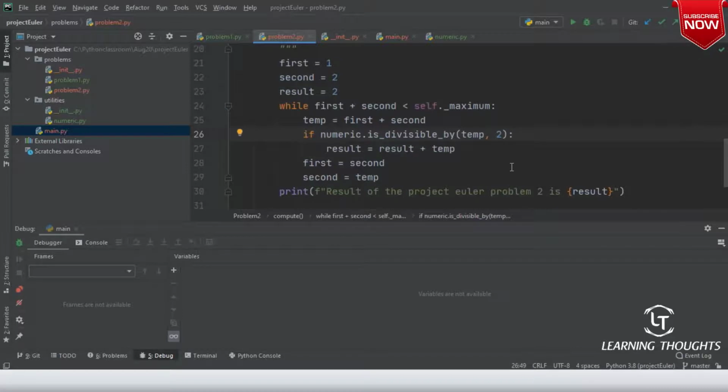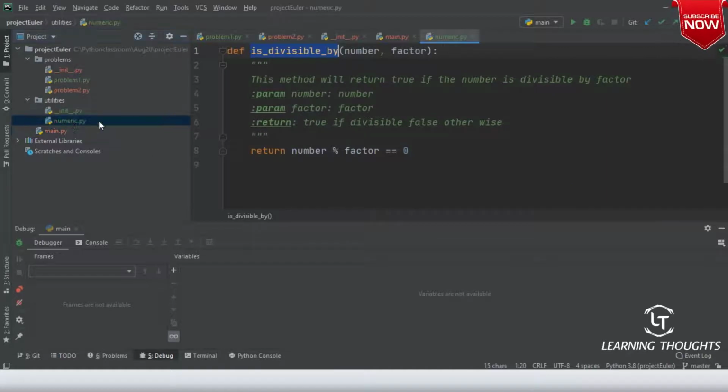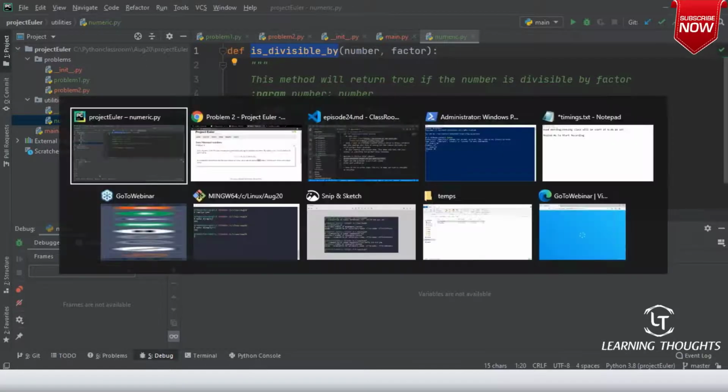So did we add our second class, and were we able to reuse some method from utilities numeric.py? Slowly, as you write more programs, we might require more reusable methods or more reusable classes and all that. Okay, right, sir.